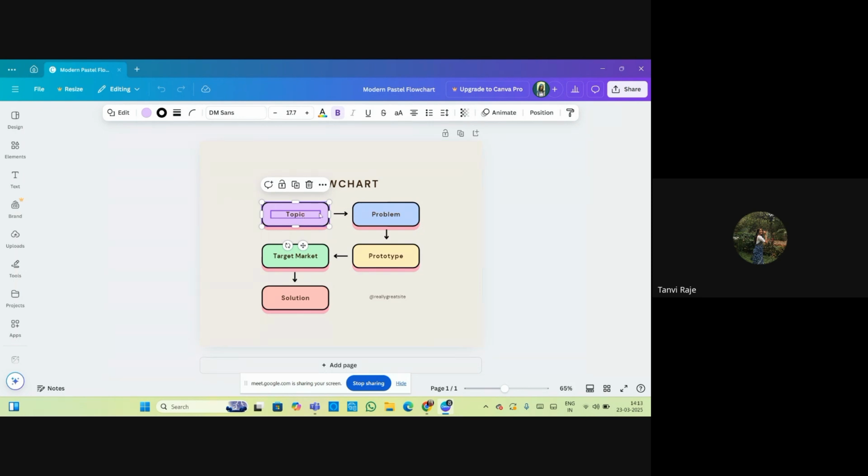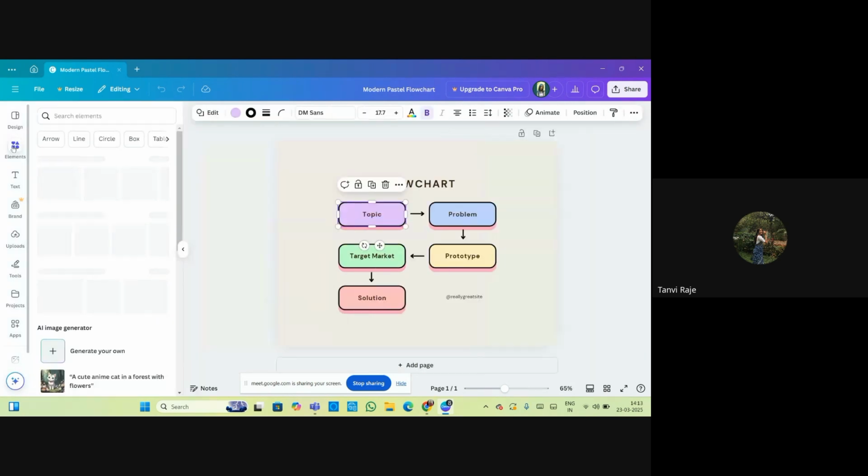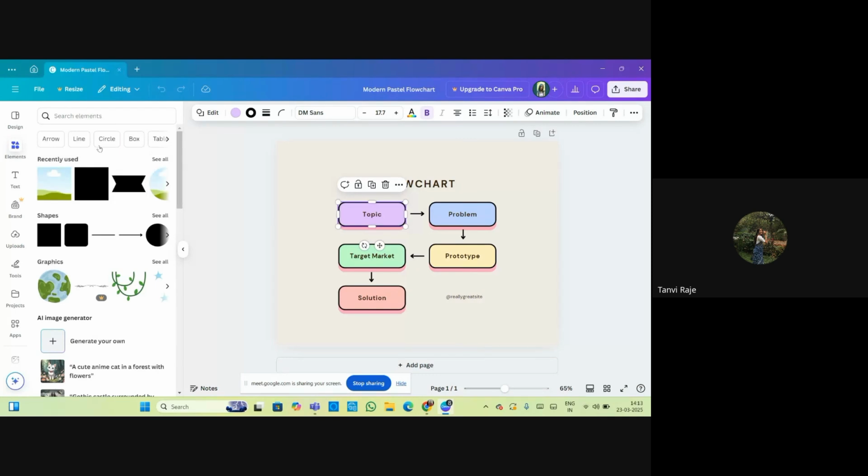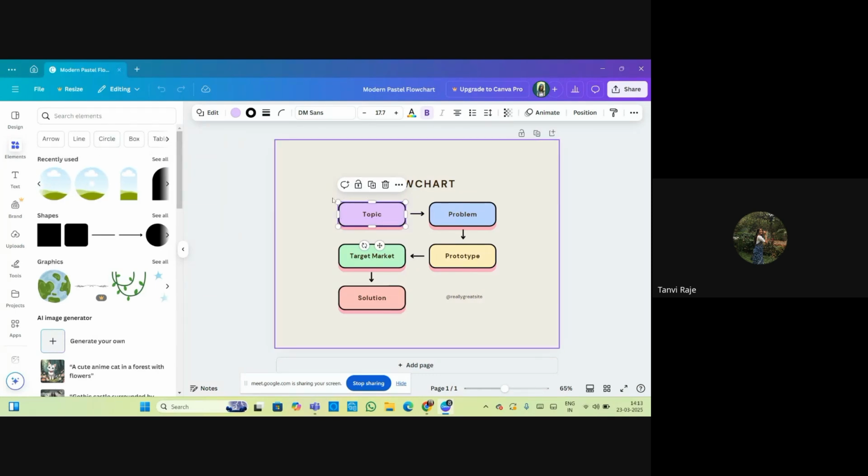You can put this, you can put that, and from the shapes part you can change the shape of your boxes and everything. In the flowchart there is nothing as such, you only have to use your creativity. And if you want to add graphics, you can add them from the elements section. And there is not much about the animations and all.